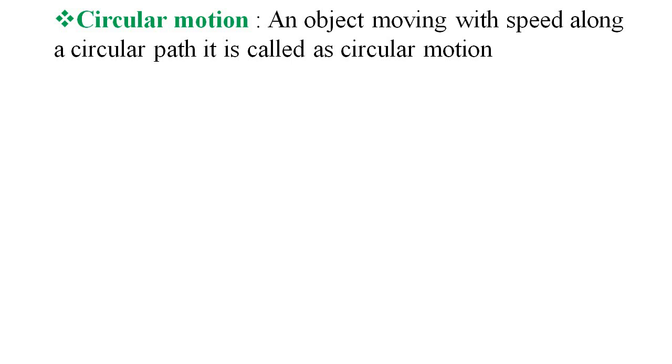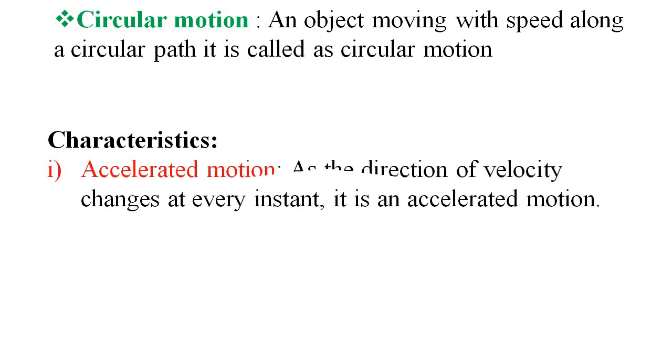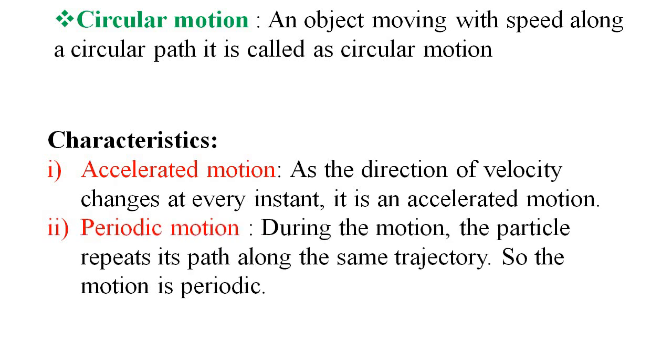There are different characteristics. The first characteristic of circular motion is accelerated motion. That means as the direction of velocity changes at every instant, it is an accelerated motion. The second characteristic of circular motion is periodic motion. During the motion, the particle repeats its path along the same trajectory, so the motion is said to be periodic. So there are two main characteristic points of circular motion, that is accelerated motion and periodic motion.